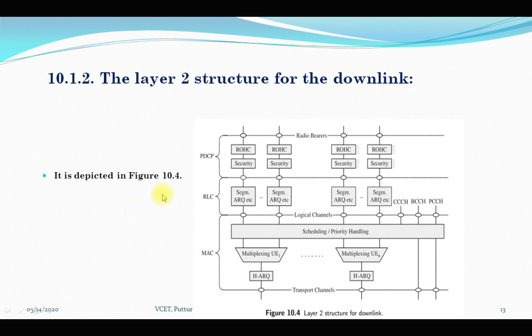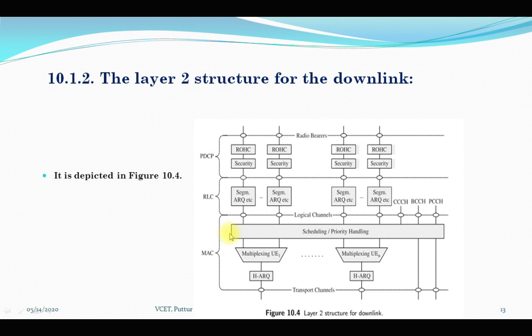Here the radio bearers which we use are mainly mapped to logical channels through the PDCP protocol as well as the RLC sublayers. You can see here, this is the radio bearer. So radio bearers are mapped to the logical channels using PDCP as well as the RLC sublayers. The service access point, or SAP, is between the physical layer and the MAC layer.